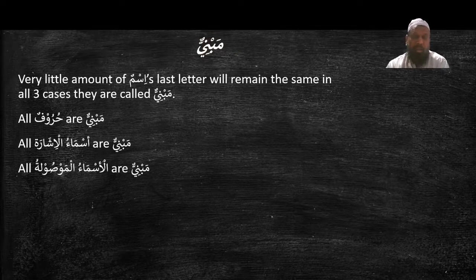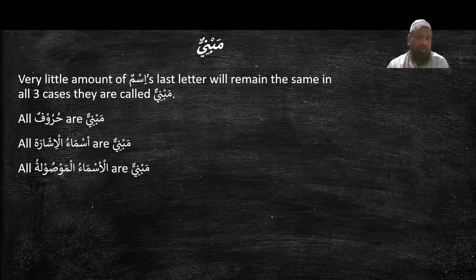Mabni isms are a very small number of isms whose last letter remains the same in all three cases. They are called mabni. In halatul rafa, which is the default form of every ism, it will remain the same when it goes to halatul nasab, and the same as default when it goes to halatul jar.